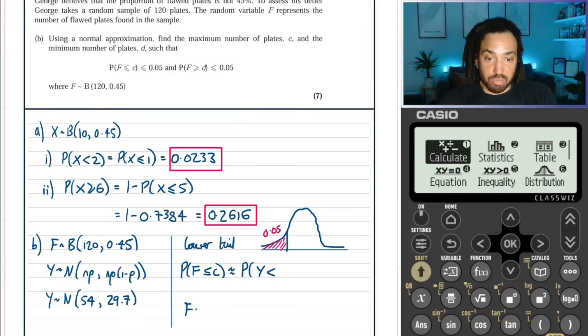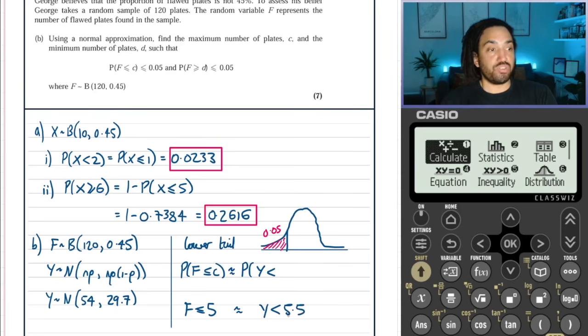let's say, for example, we were looking for f less than or equal to 5. Then when you approximate that using y, you would be less than 5.5, because 5.5 is the largest number that technically still rounds down to 5. And f is discrete, which means in this case it can only take whole numbers, whereas y is continuous, so it can take decimal numbers, and 5.5 is the largest decimal number which still rounds down to 5, and 5 is acceptable because we are less than or equal to 5.